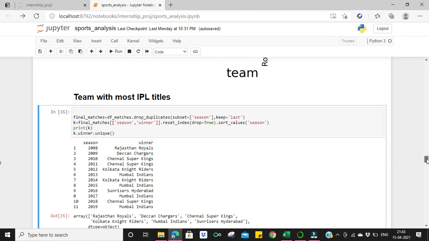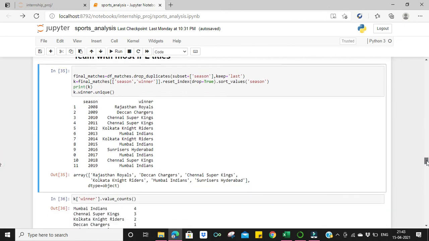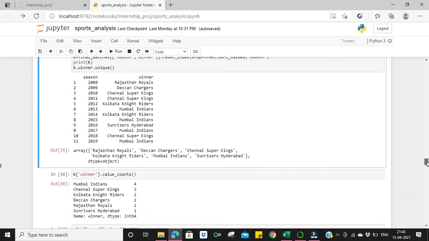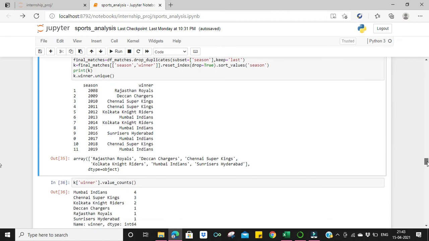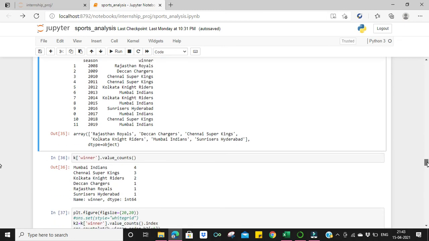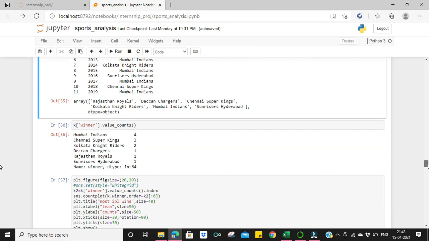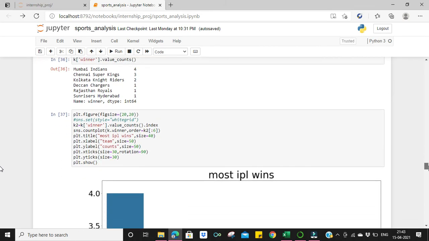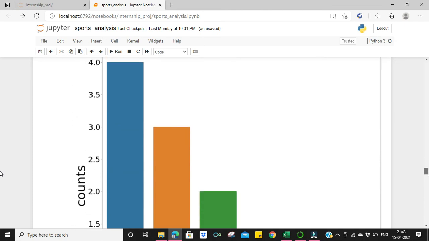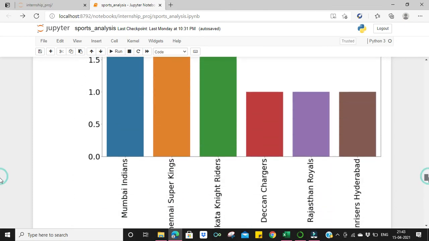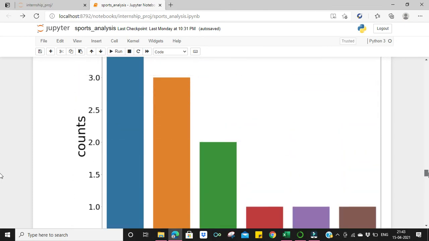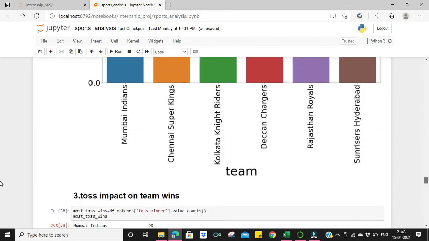So, which team has won the titles most number of times? Again, value counts for the winner is done. So we see that Mumbai Indians have won 4 times, Chennai Super Kings 3 times, Kolkata Knight Riders 2 times. This is plotted out here. So we see that yes, Mumbai Indians and Chennai Super Kings have won most of the times.